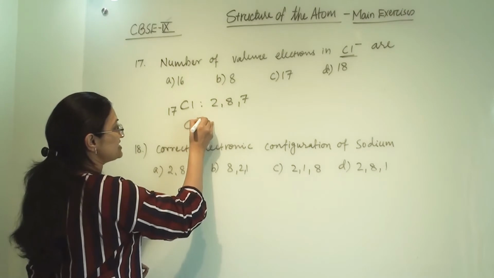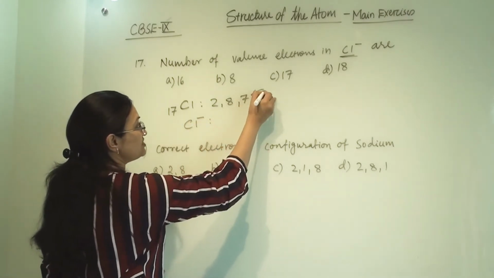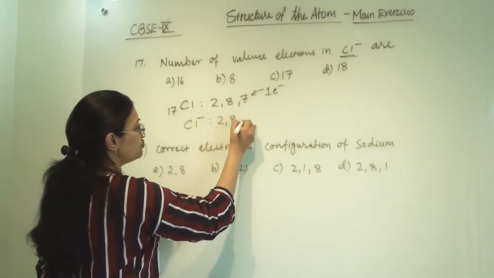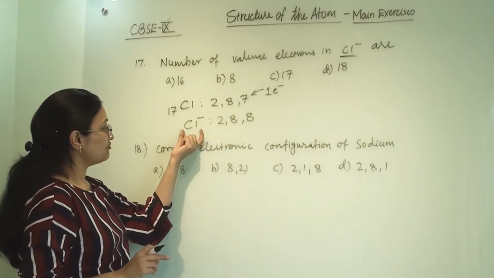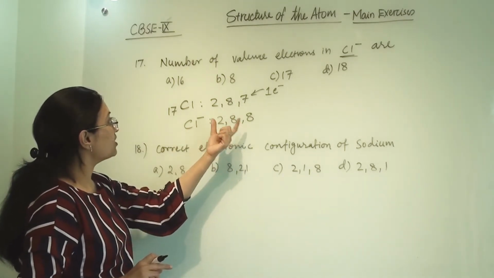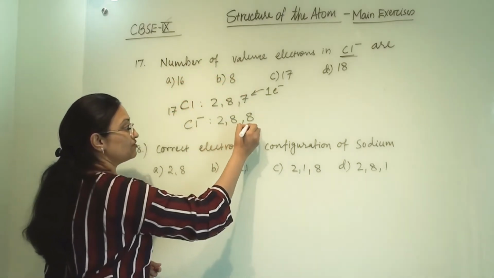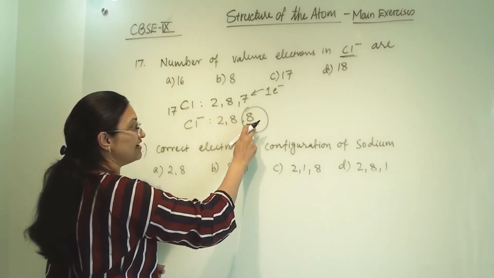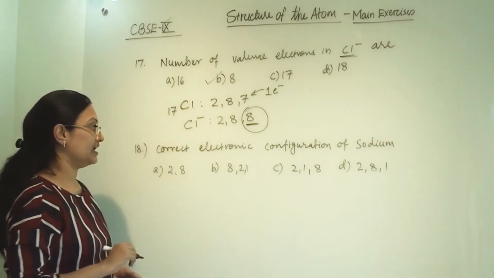When it is Cl minus, when it is chloride ion, it is accepting 1 electron in outermost shell and it will become 2, 8, 8. Now, this will be the electronic configuration of chloride ion. Now, what they have asked is the number of valence electrons. What are the valence electrons? Electrons which are present in outermost shell will be the valence electrons. So, it is 8. So, the correct answer is 8.